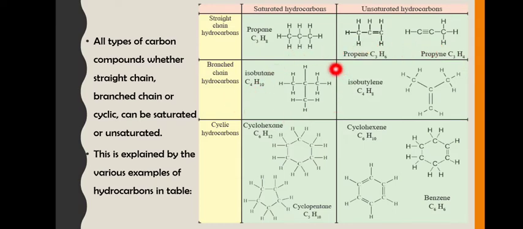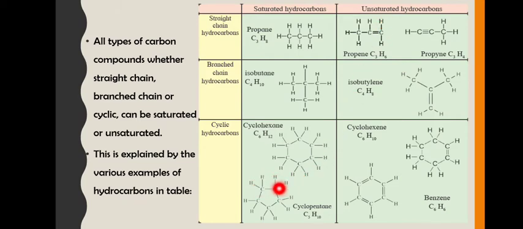Same is here, butane means 4 carbons, 1, 2, 3 and 4. Here also you see 1, 2, 3 and 4 carbons. But because of the double bond, it is an unsaturated hydrocarbon. Same here, cyclohexane is a saturated hydrocarbon, whereas cyclohexene, because it has a double bond between these 2 carbons, is unsaturated. Followed?